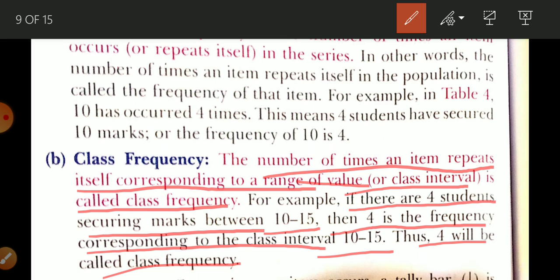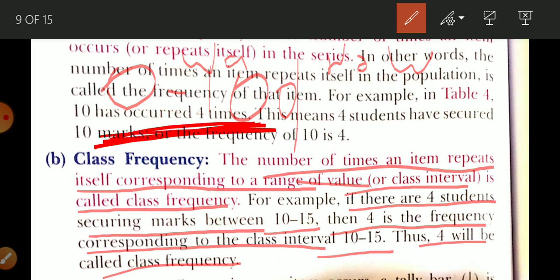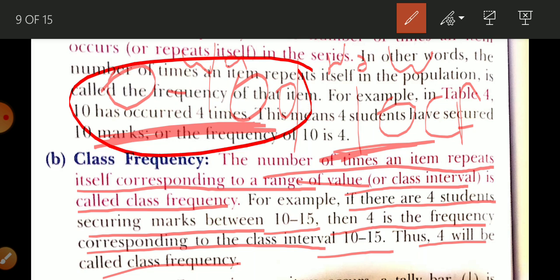If I had written here 0 to 100, and before that number of workers, and this is wage. So how many workers are there who are getting wage between 0 to 100? Suppose I had written 10. So this 10 is the class frequency of this class 0 to 100. तो 0 to 100 क्लास इंटरवल की क्लास फ्रीक्वेंसी क्या है? 10 है.